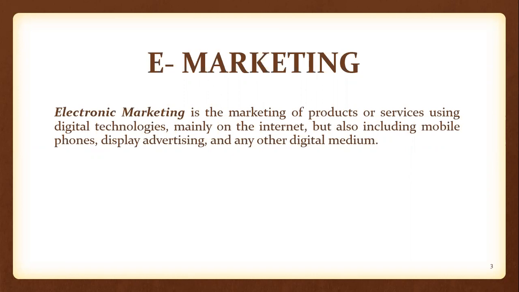So electronic marketing means what? Promoting the brands or products or services of one company through internet, or else by using different mobile devices which are connected to the internet, and also displaying advertisements on electronic devices in different places, and the advertisement can be published in a different digital medium.